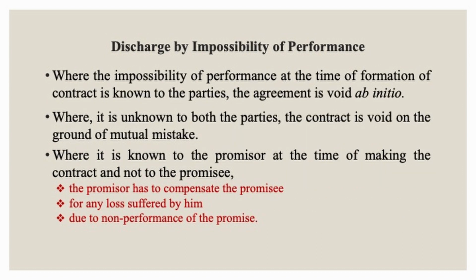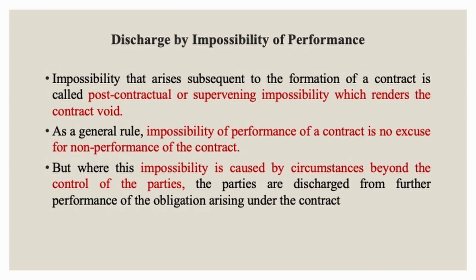When the agreement is impossible to be performed at the time of entering into a contract and is known to the parties, it is void ab initio. Where it is unknown to both the parties, the contract is void on the ground of mutual mistake. Where it is known to the promisor at the time of making the contract and not known to the promisee, the promisor has to compensate the promisee for the loss suffered due to non-performance of the promise.